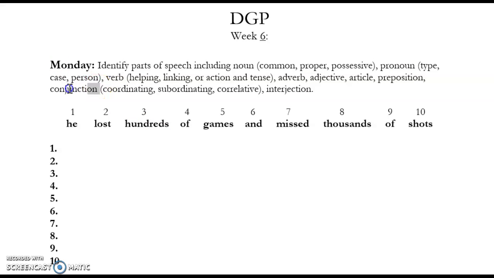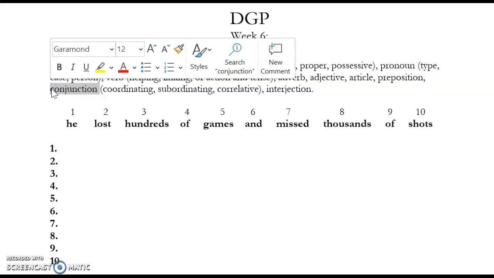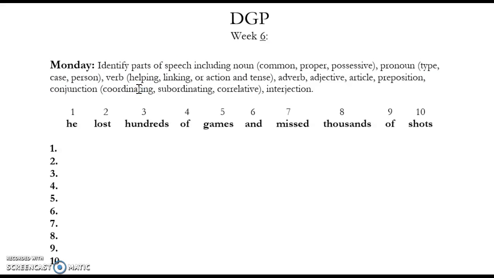And our conjunctions. Conjunctions add our two sentences together. So coordinating are FANBOYS: for, and, nor, yet, or, but, so. Subordinating happen if it's a complex sentence, normally in the beginning or sometimes in the middle, like unless, because. And then correlative, we haven't learned yet, so do not worry about that. And interjections, do not worry about that for now. However, just know that they are coming.